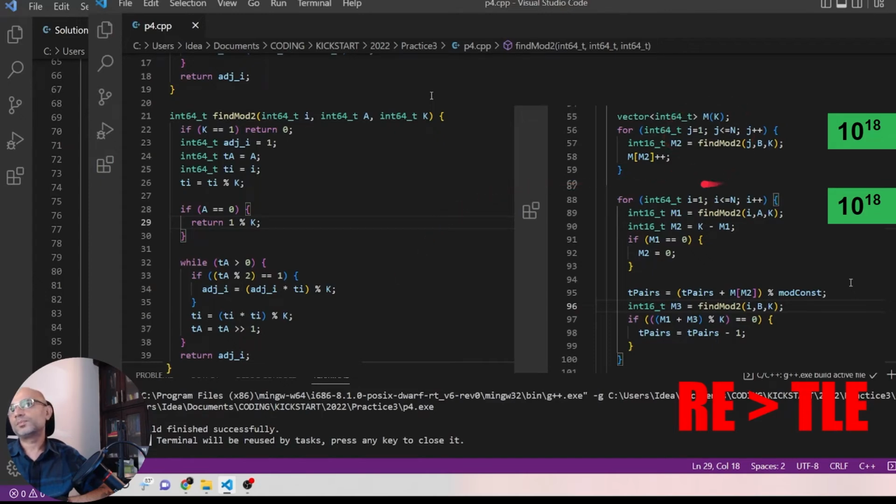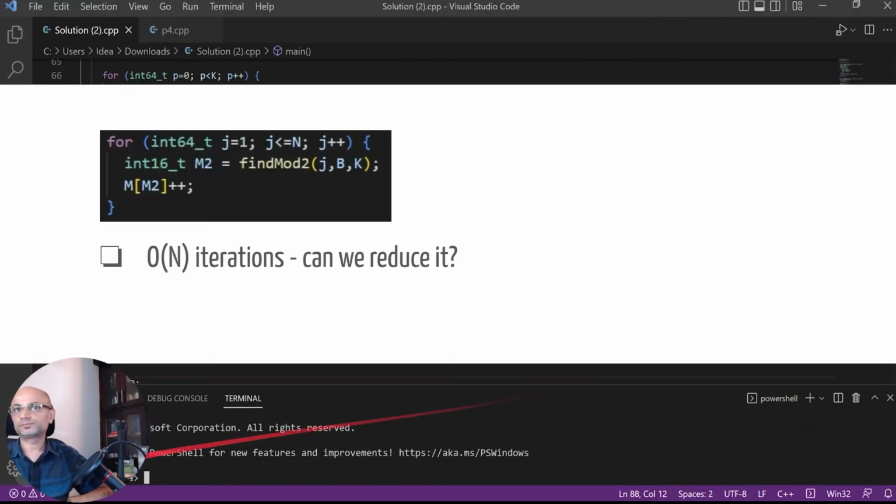And if you look at these loops, because we are now hitting time limit exceeded, this is going through 10 power 18 and this is also going through 10 power 18. Even though we have optimized this storage, we are still going through the loop for 10 power 18. So hence we are hitting TLE.